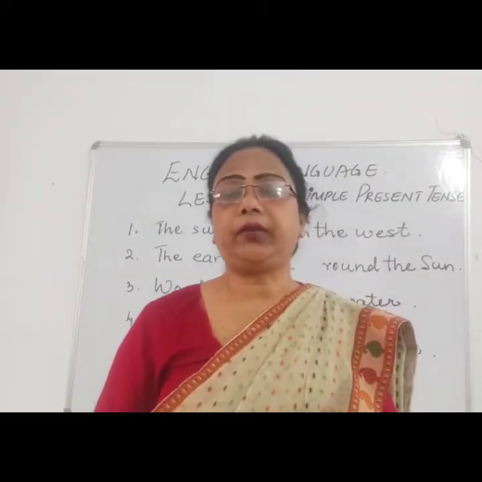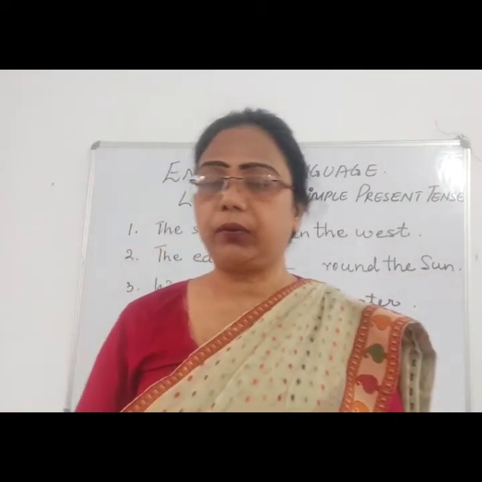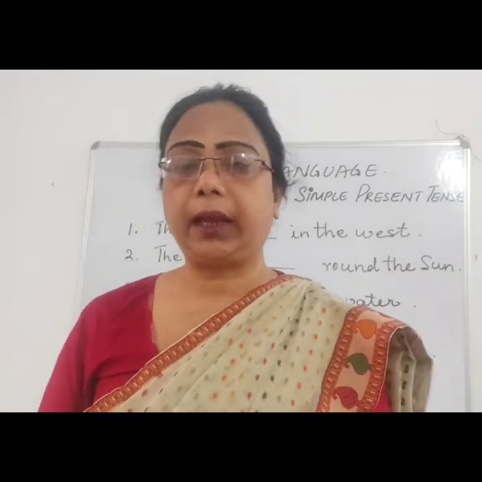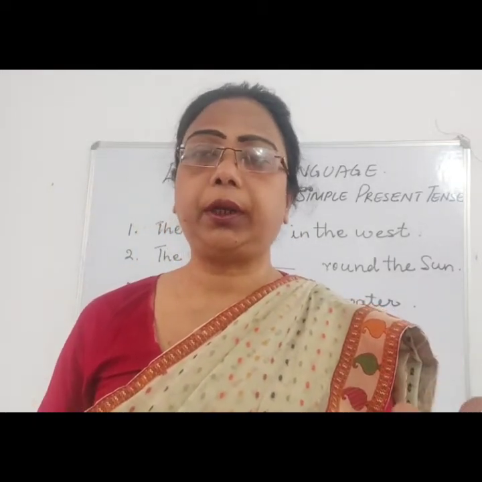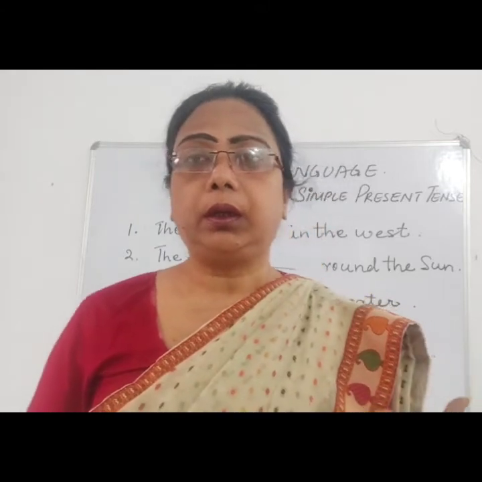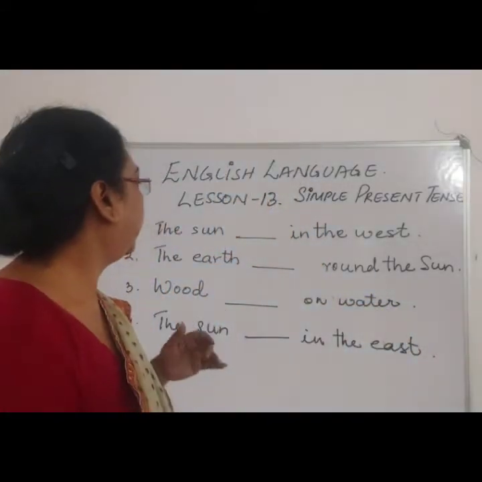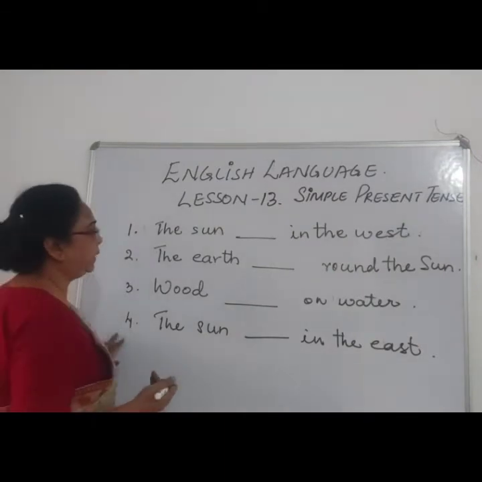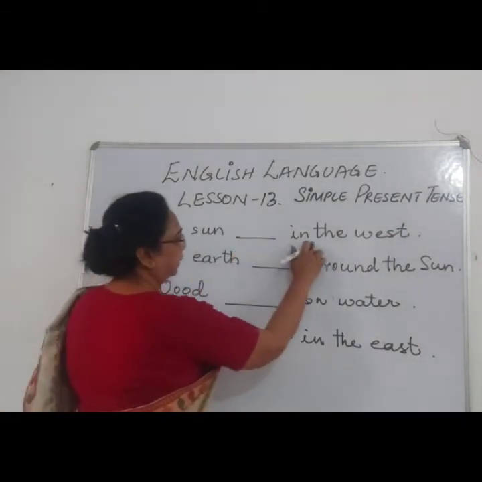Now children, we have seen some examples of using simple present tense when the sentence is habitual or a repeated action. Now we'll see when the sentence is telling about a permanent truth. Over here, I have written some sentences on the whiteboard. The sun dash in the west.